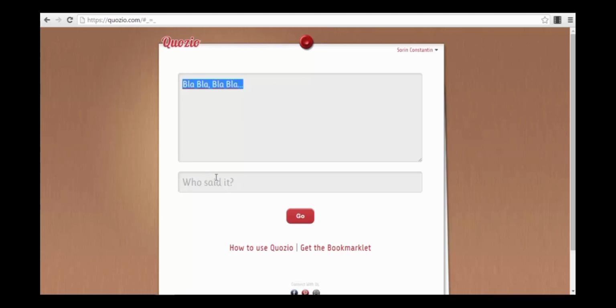So you just type in your quote here, and then type the name of the author, the mighty, and that's it. Then you press the button go. Very simple stuff. This is rocket science, guys, as you can see.